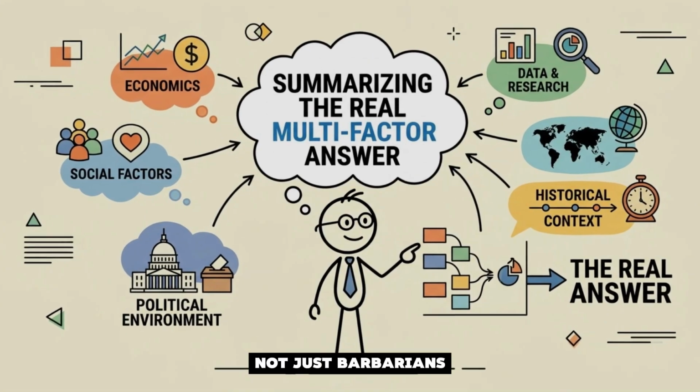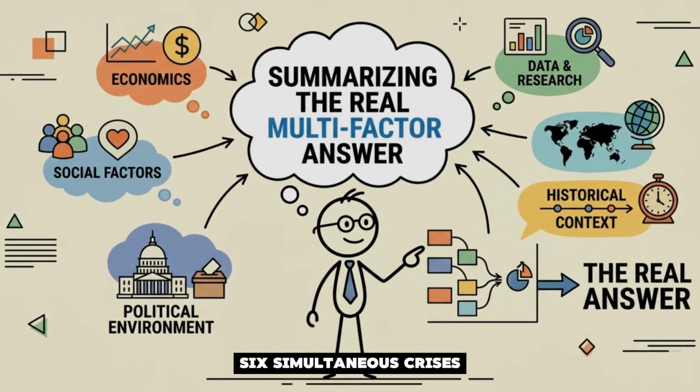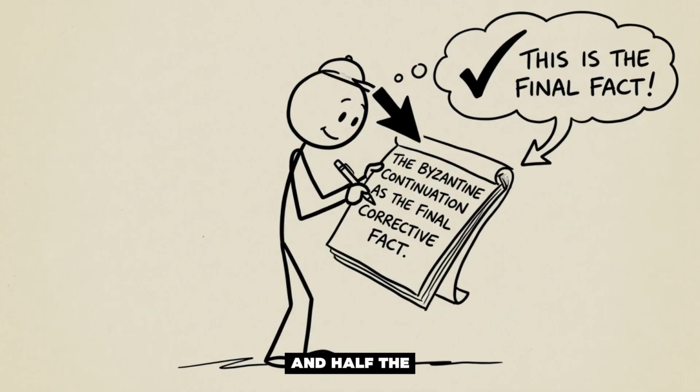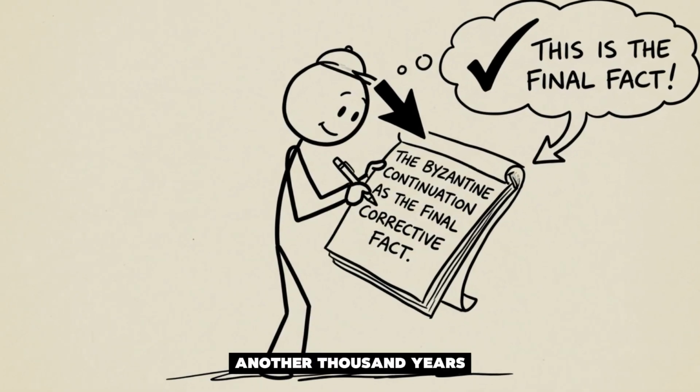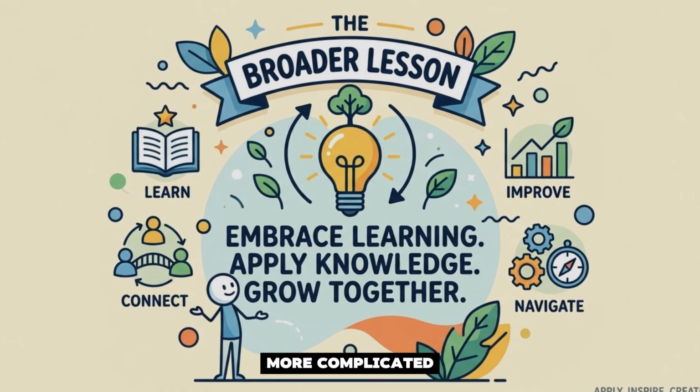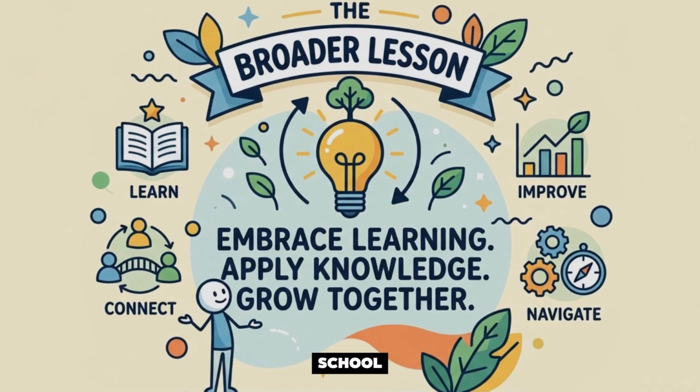Not just barbarians. 6 simultaneous crises, 200 years of slow decline, and half the empire survived for another 1,000 years after the famous fall date. History is always more complicated than the story we're told in school.